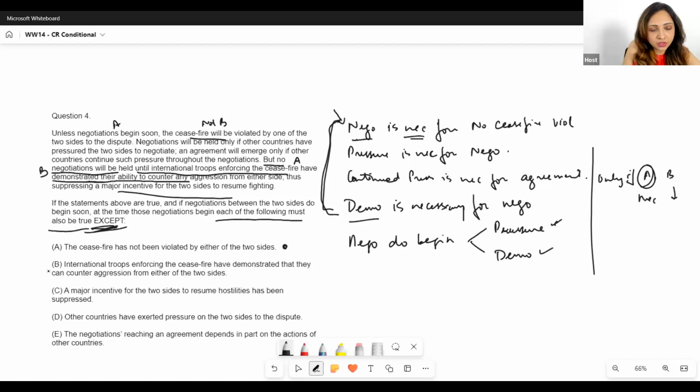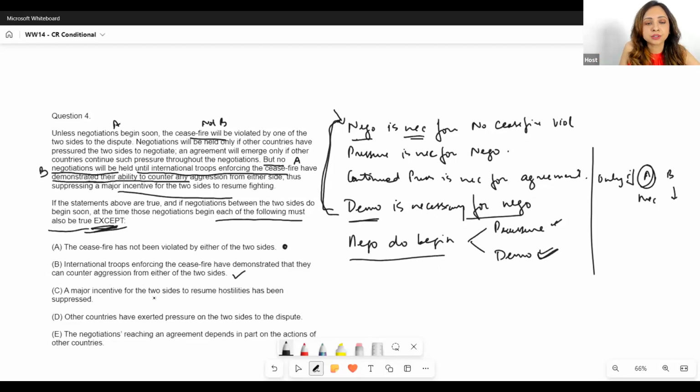true. Okay, international troops enforcing the ceasefire have demonstrated that they can counter aggression from either of the two sides. Perfect. We said that demo is necessary for negotiations. Since negotiations do begin, that means at that time when the negotiations do begin, demo must have taken place because demo was essential for negotiation. So then demo must have taken place. This must be true.